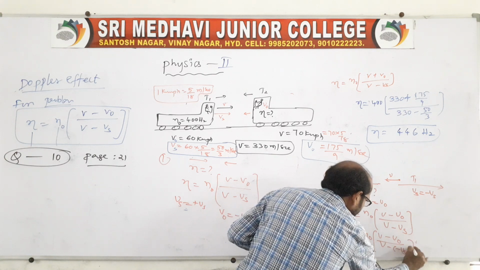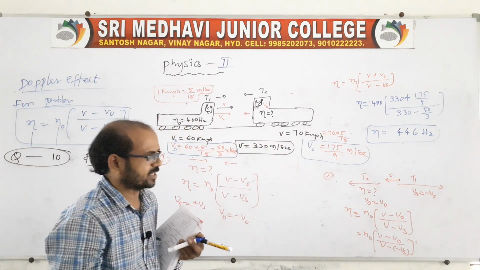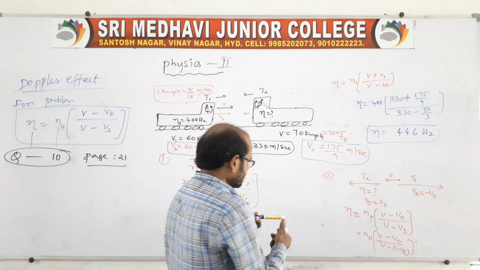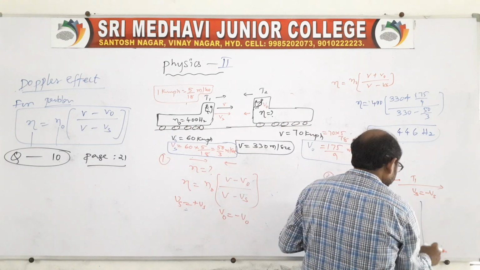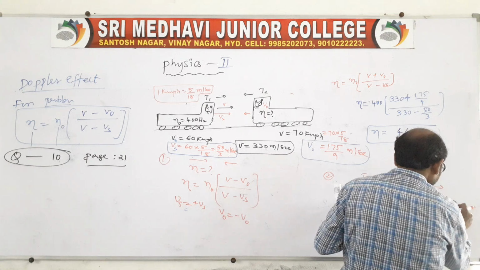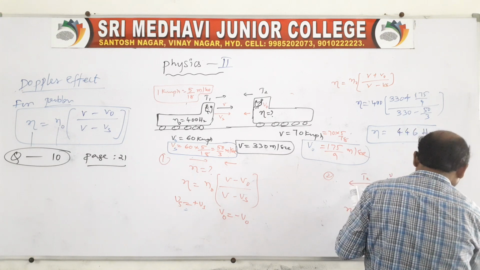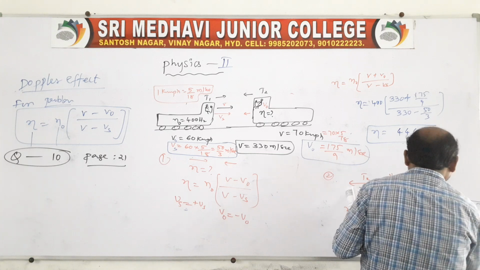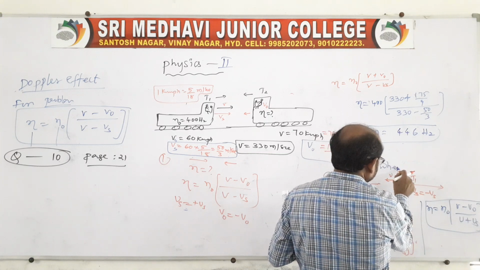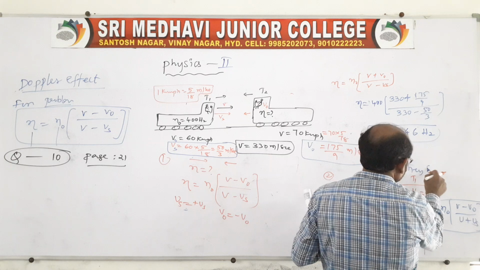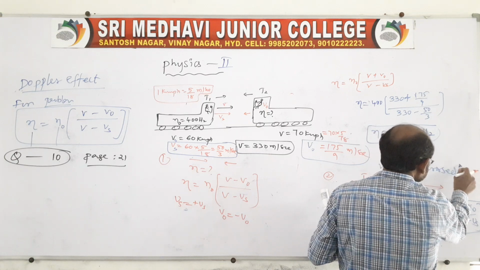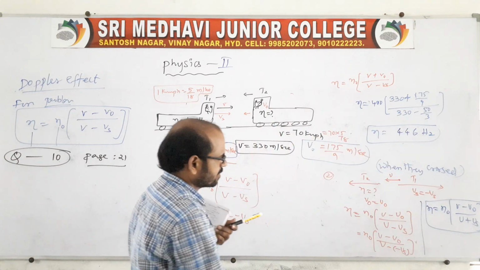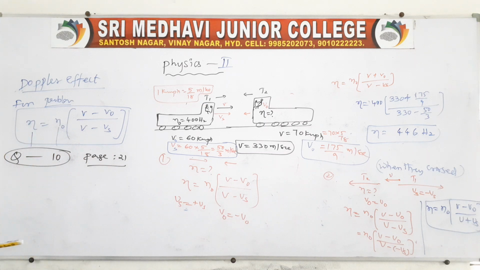So in this case we get n equal to n naught into (V minus V naught) by (V plus Vs).